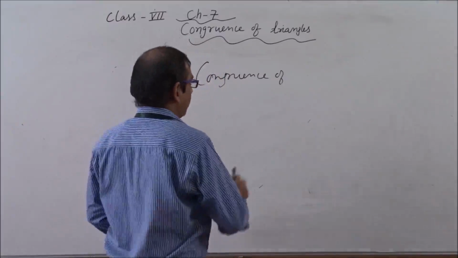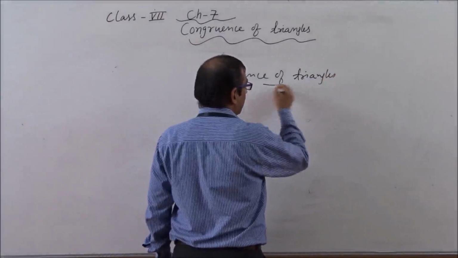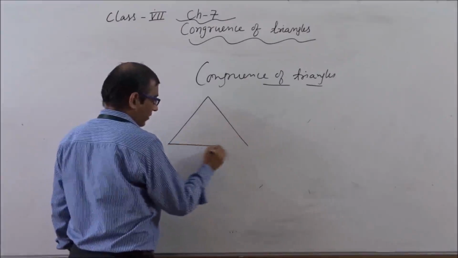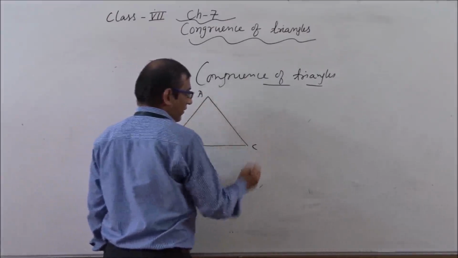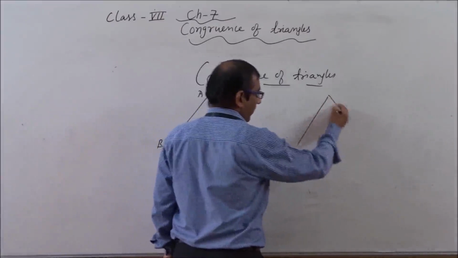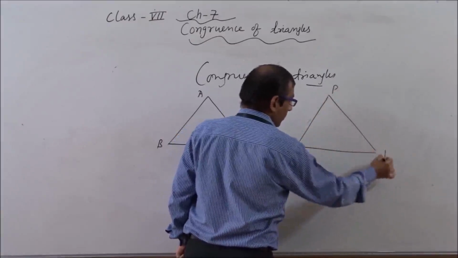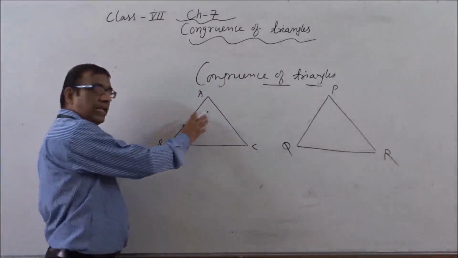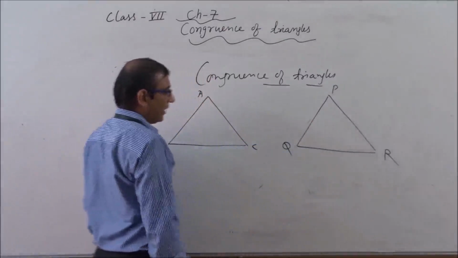So the next concept is congruence of triangles. I will make two triangles here. This is ABC. Again I will make another triangle here, PQR. So how can we say if the first triangle ABC is congruent to another triangle PQR?